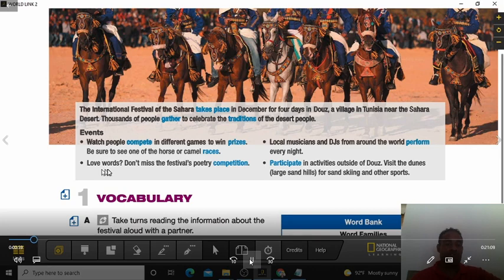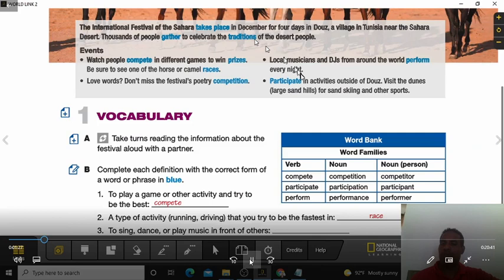Love words, don't miss the festival poetry competition. So they have a poetry competition here. And they have local musicians and DJs from around the world. They perform every night. They participate in activities outside of town, visit the dunes, large sand hills, for sand skiing and other sports. So make sure that you go around and check all the vocabulary that you don't understand, of the blue words especially, or anything that you don't understand. You get your dictionary and get the answers and the definition of each one of them.